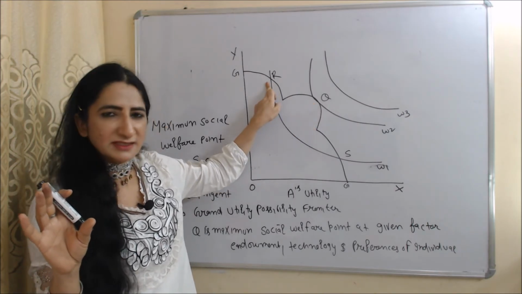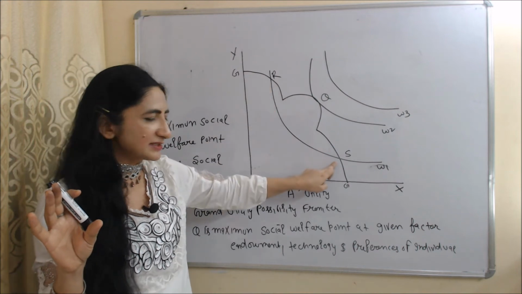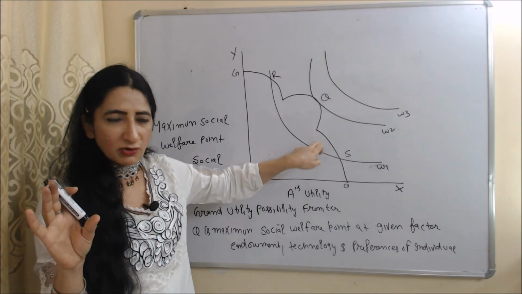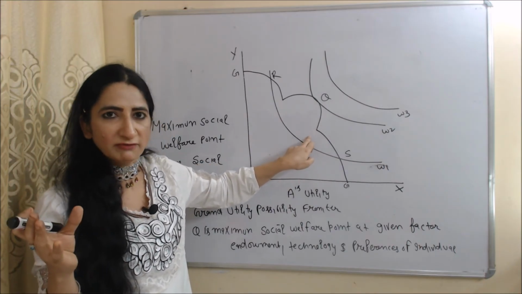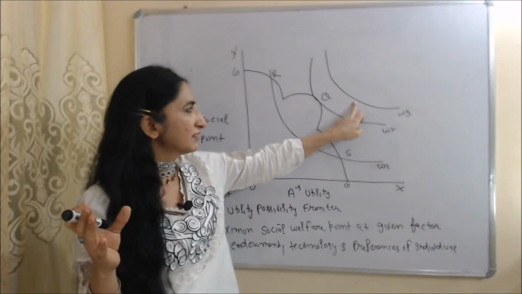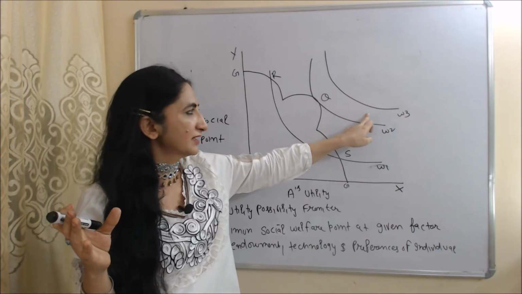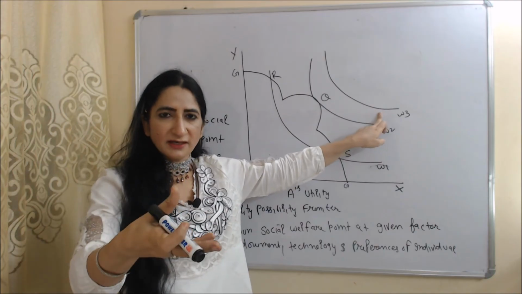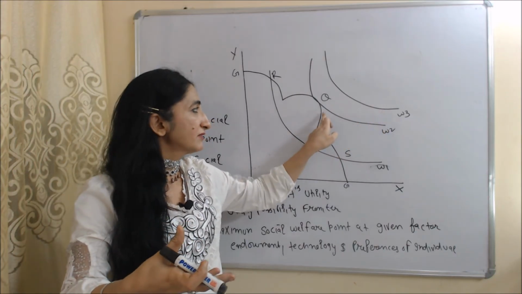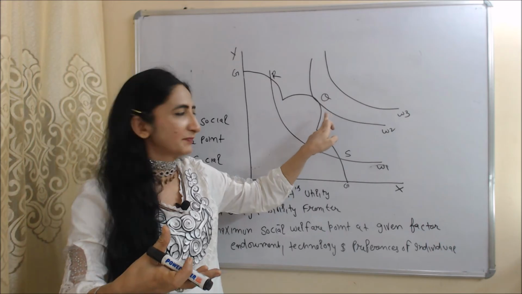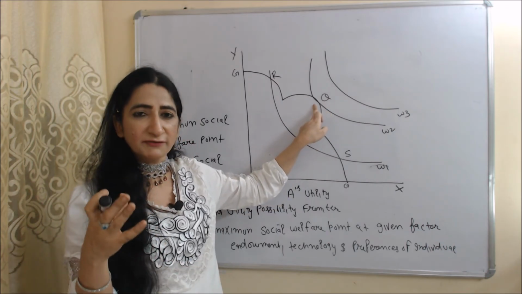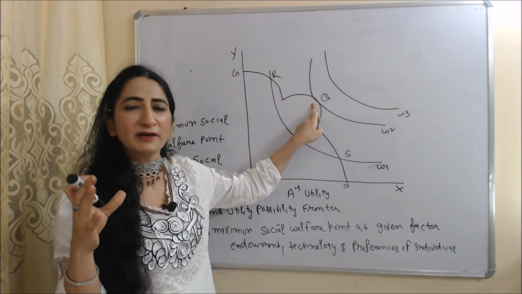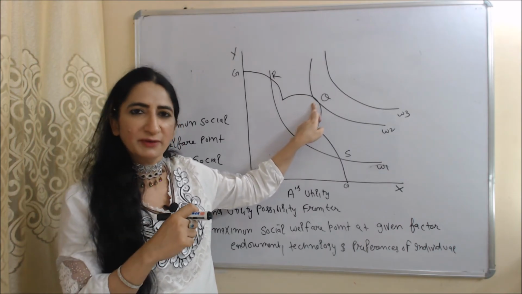We cannot get maximum social welfare at points R and S, because R and S are on a lower indifference curve, and a lower indifference curve gives us less social welfare. We also cannot establish maximum social welfare at W3. No doubt the W3 indifference curve gives higher social welfare, but it is crossing our grand utility possibility frontier. But at this point, our social indifference curve is tangent to the grand utility possibility frontier. That's why point Q is called the maximum social welfare point.